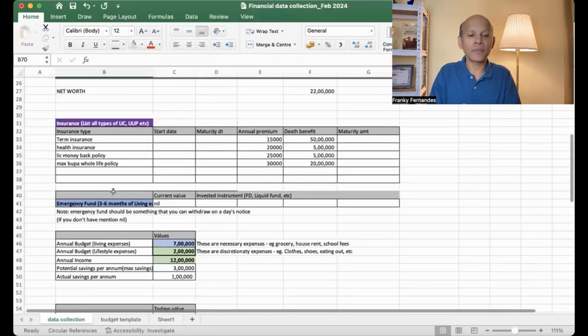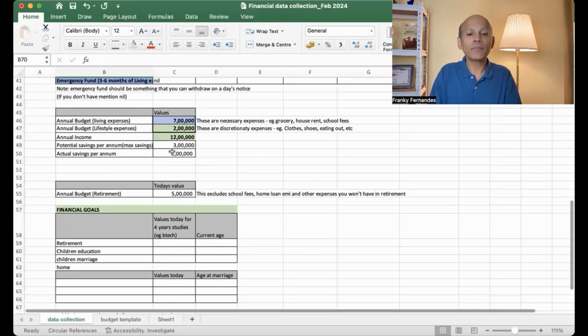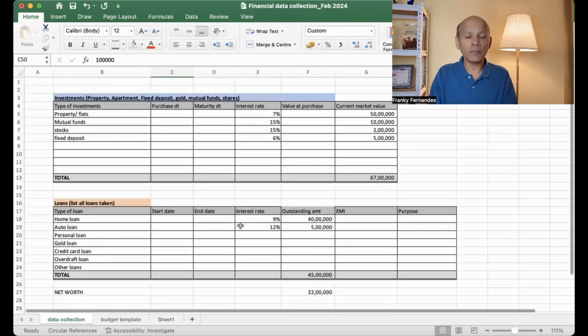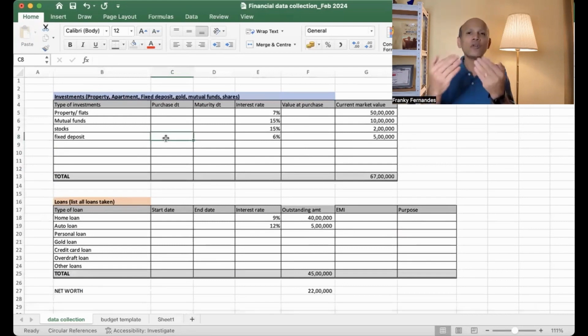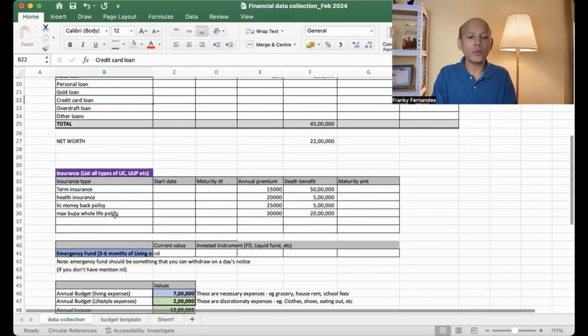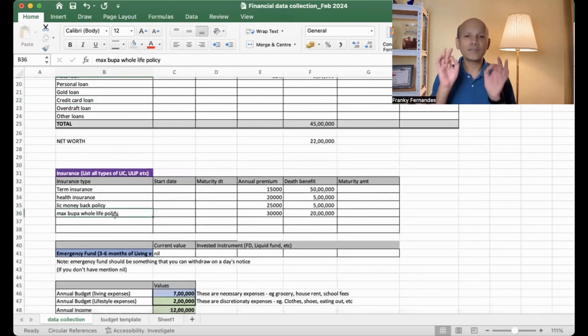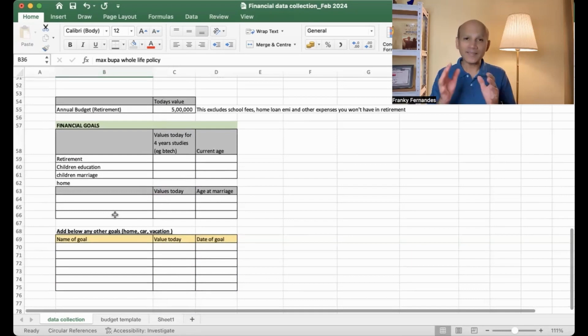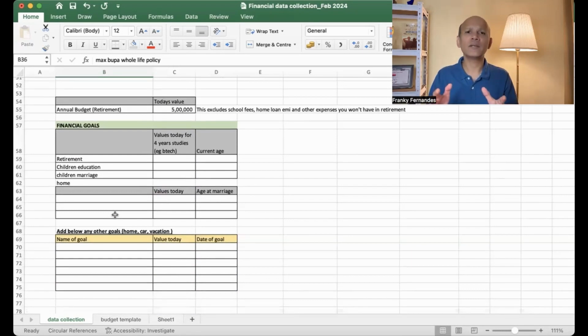For example, you can increase your savings here. You can increase your investments, and also you can reduce your loans and remove all the unnecessary insurance policies. So this is how you can assess your financial situation.